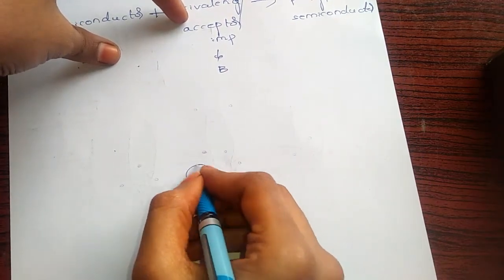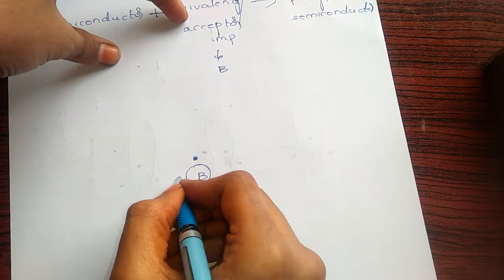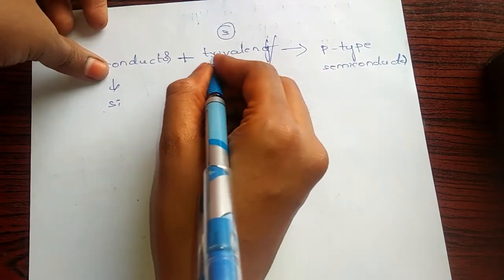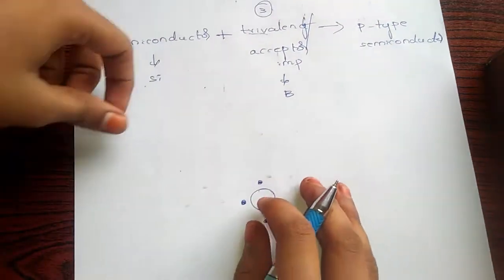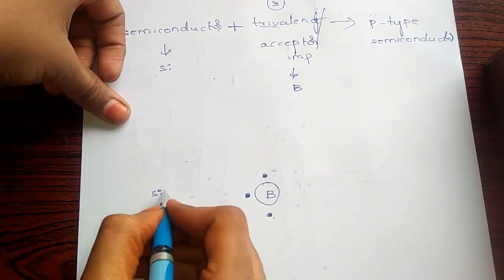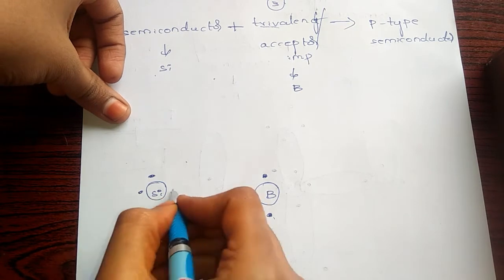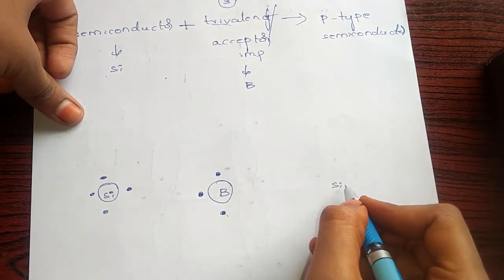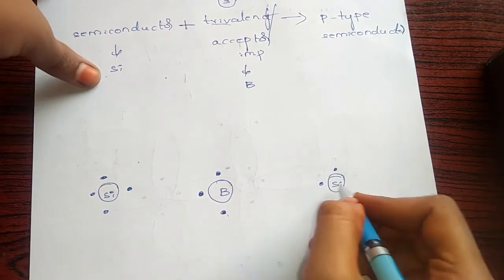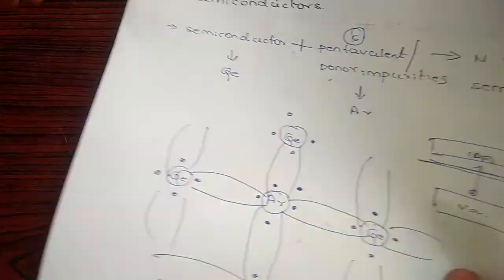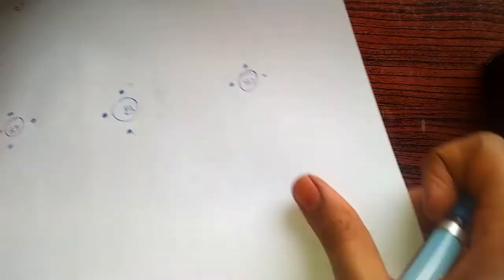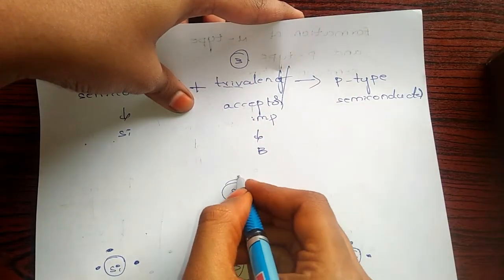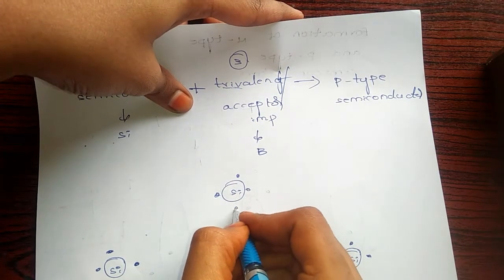Boron has 3 electrons in its outermost orbit, so it is called trivalent. It forms bonds with silicon, which has 4 electrons in its outermost orbit.